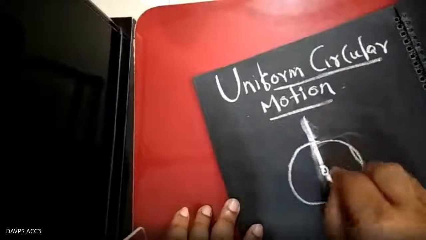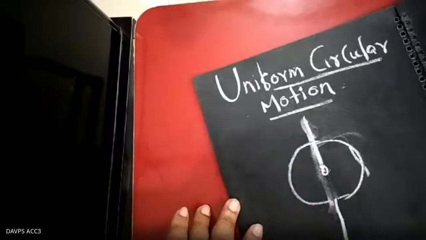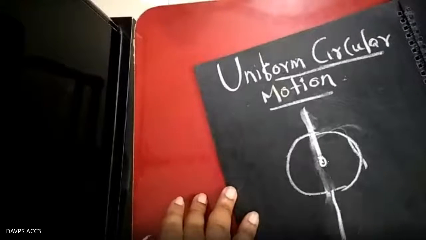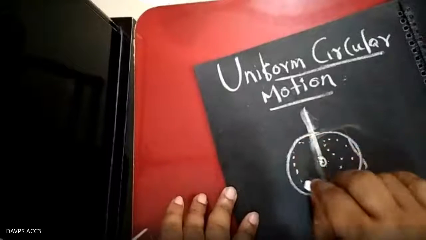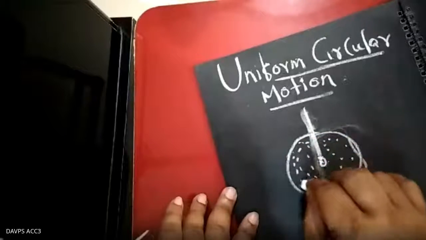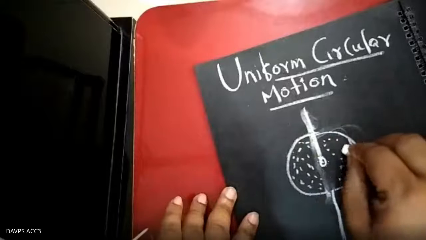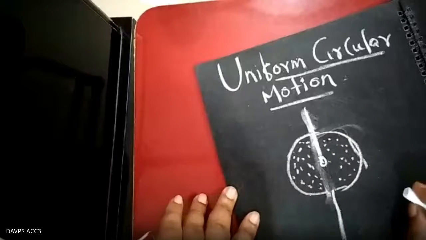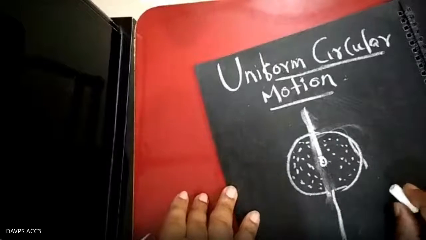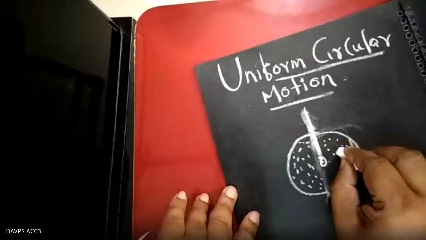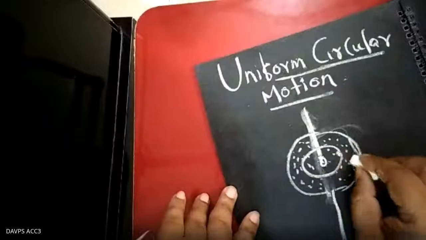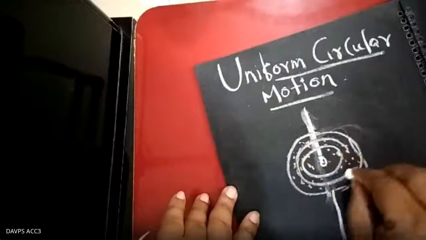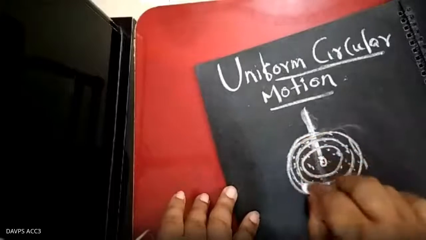If you consider the Earth as an extended body, each particle of the Earth is moving in a circular path. This particle moves this way on a circular path, another also on a circular path, so all the particles are moving in circular paths.